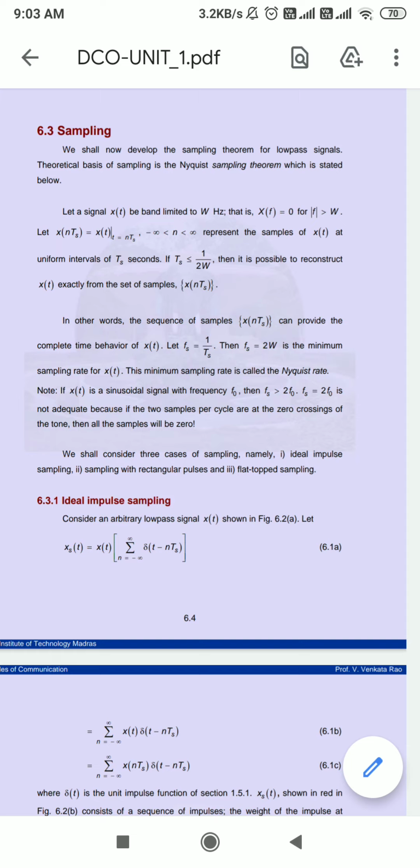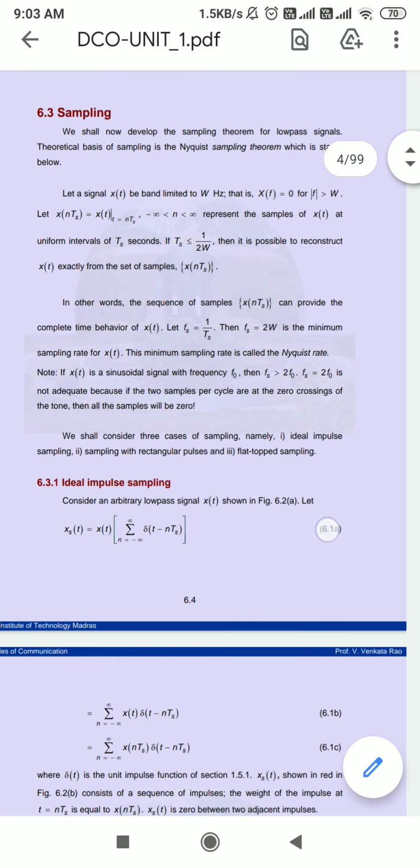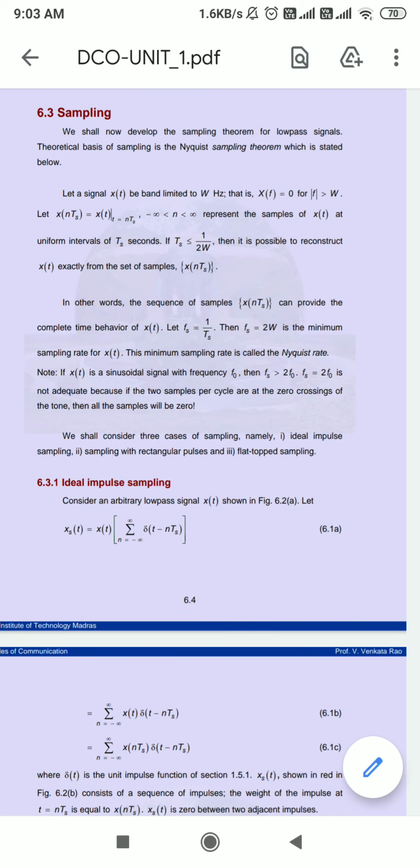We can take some value at a specific value of its abscissa. So we get an analog signal and we can convert that into a digital form, because we are selecting some ordinate values from the continuous signal. So sampling is the link between the analog and the sampled version.